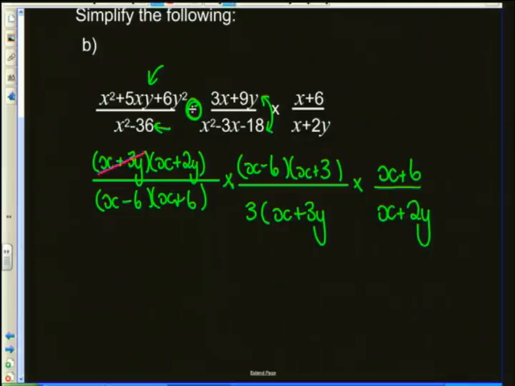So for example, 3x plus y, 3x plus y. As long as you're cancelling a numerator with a denominator, you are safe, okay? X minus 6, x minus 6. I've got an x plus 6 and an x plus 6, an x plus 2y and an x plus 2y. That's leaving me with this bracket up here of x plus 3 and that little term of 3 down there. So our simplified answer is x plus 3 over 3.